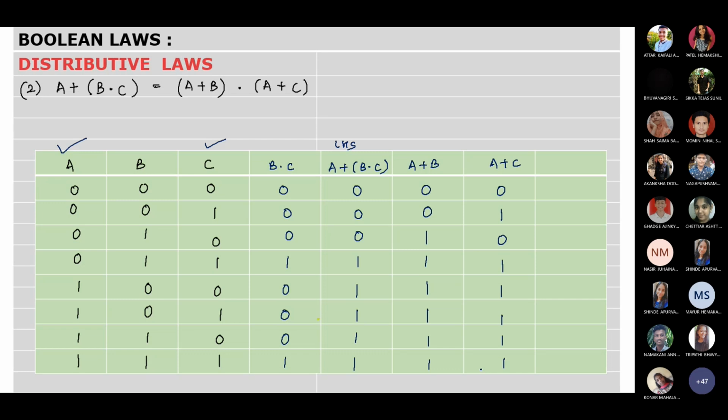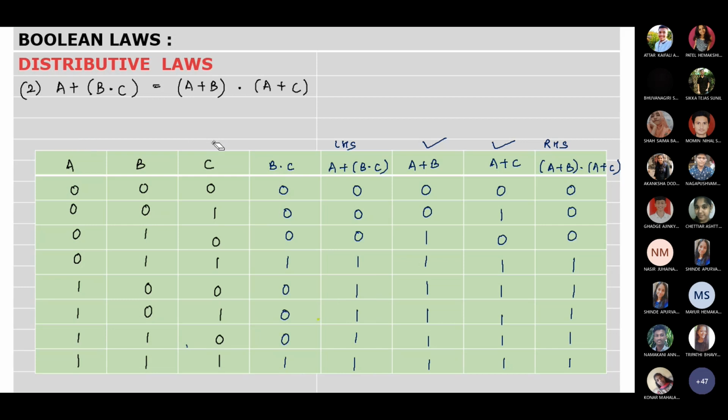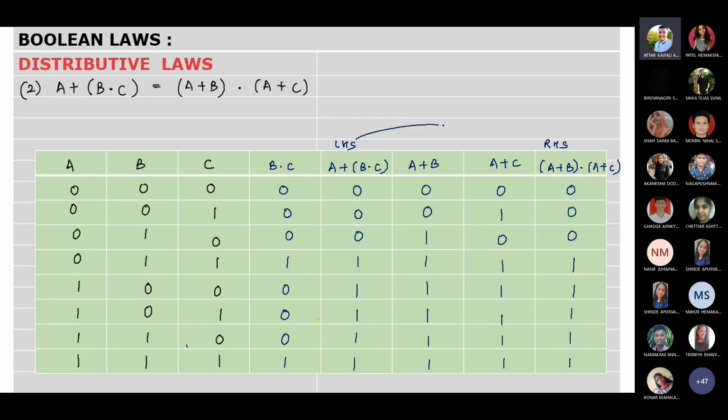Okay. Now we go for the final RHS equation, A plus B dot A plus C. That means you will focus on these two. Dot operation means AND gate. 0, 0, 0. Rest of all the conditions both are high, so output is high. So isn't LHS equivalent to RHS over here, all of you? Yes. Yes, ma'am, it is. So LHS is equal to RHS.